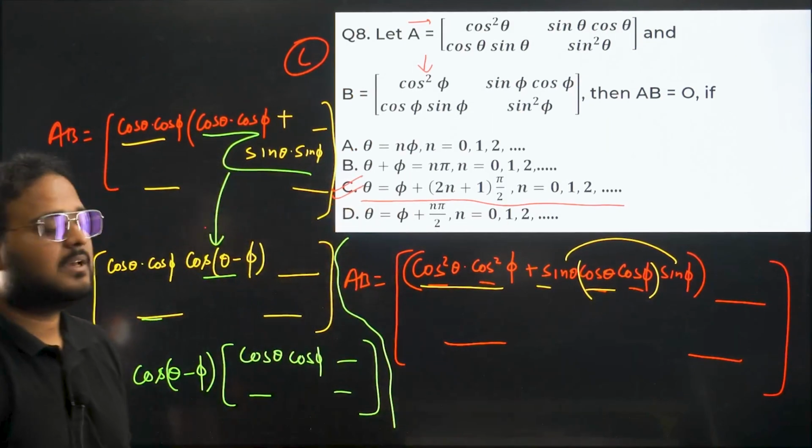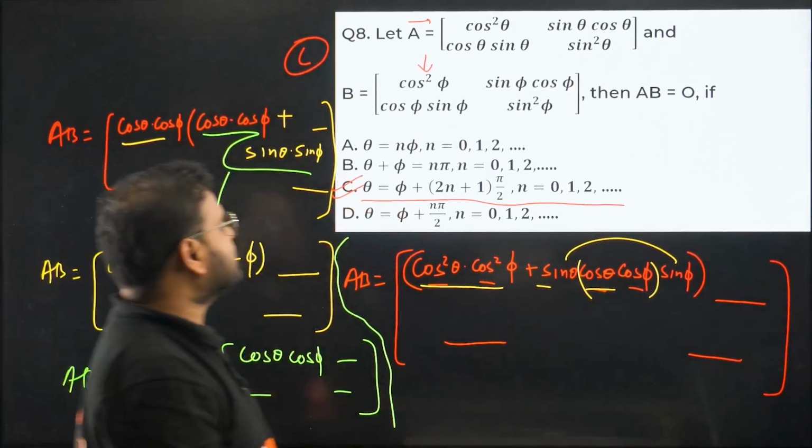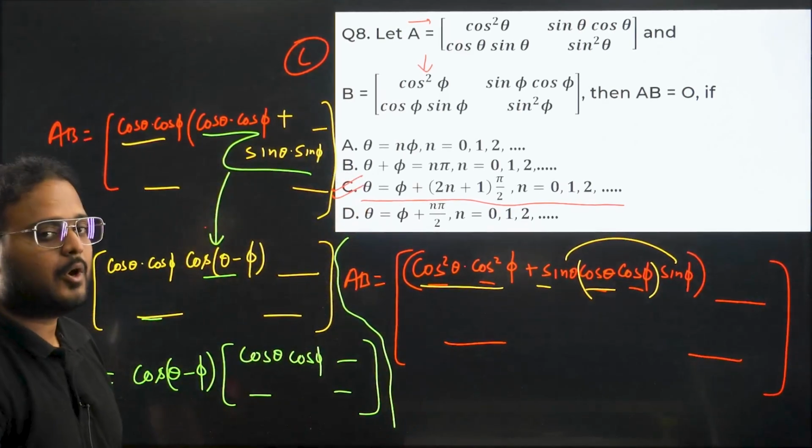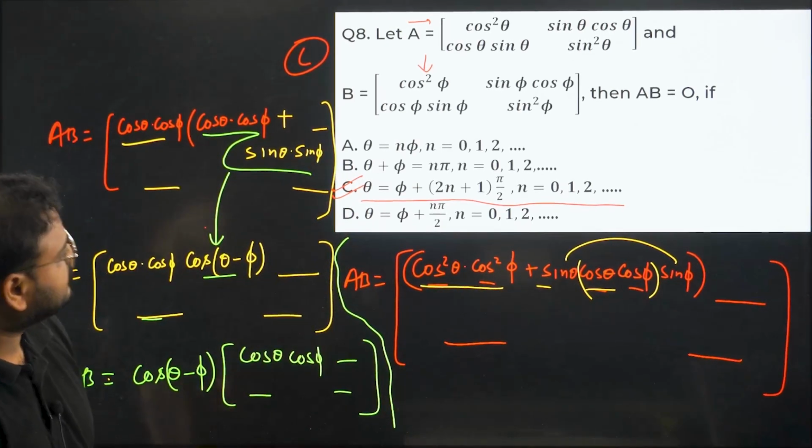Option is C. Theta is equal to phi plus (2n plus 1) times pi by 2, and n is an integer: 0, 1, 2, like that. Got it? Done. This is clear.